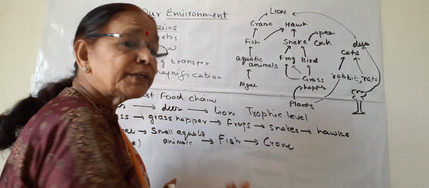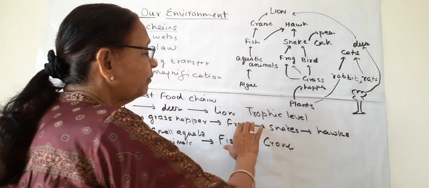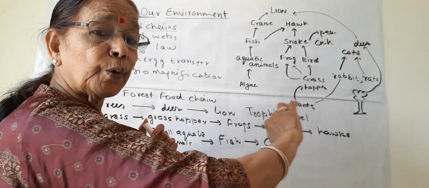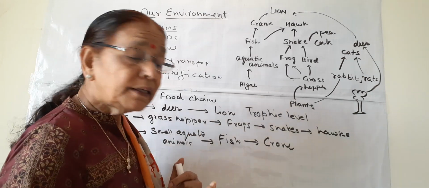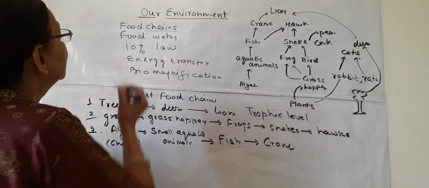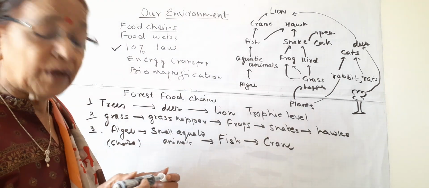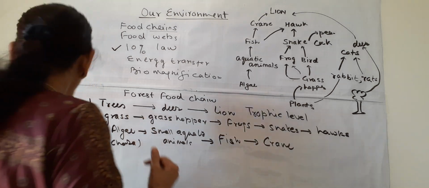So after 3, 4 or 5 steps, or 5 trophic levels, the food chain does not grow further. Why is it so? It is because of this 10% law of energy transfer. Now we will discuss what this law is.